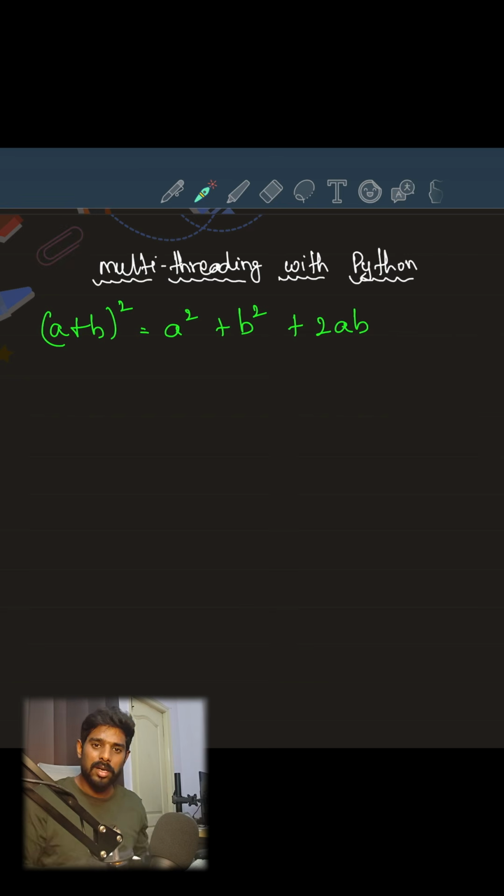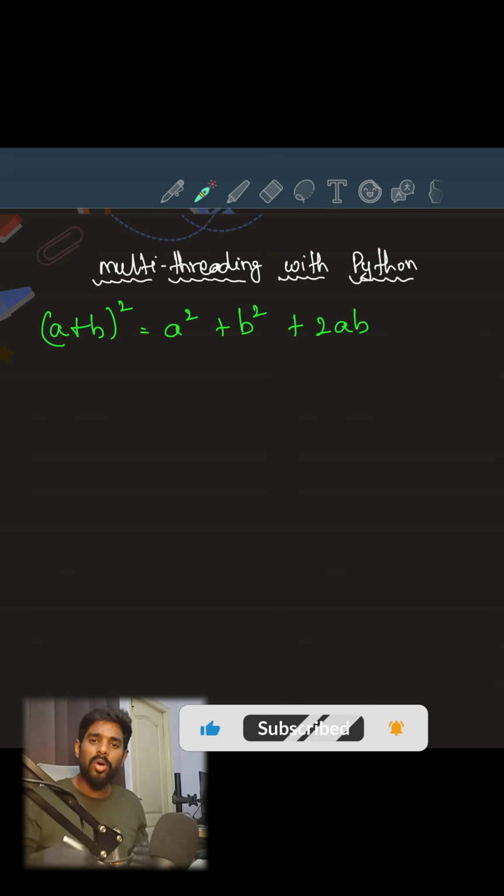So using multi-threading, we can do some independent operations in parallel, and it is going to heavily increase our performance, and we are going to utilize the hardware much better.